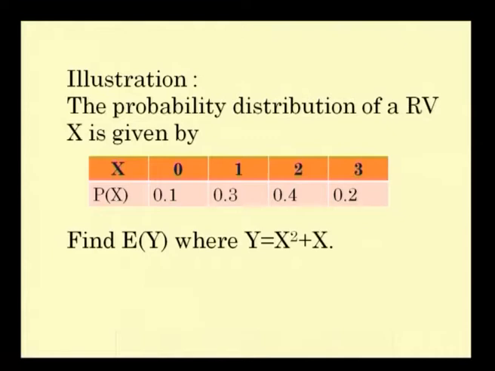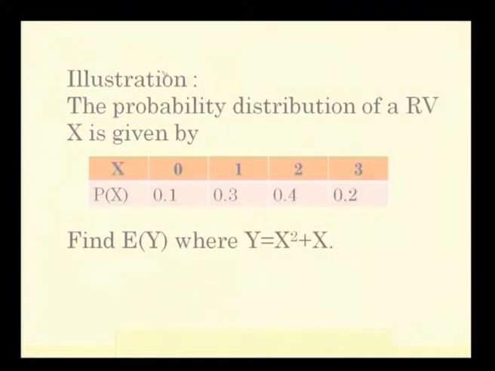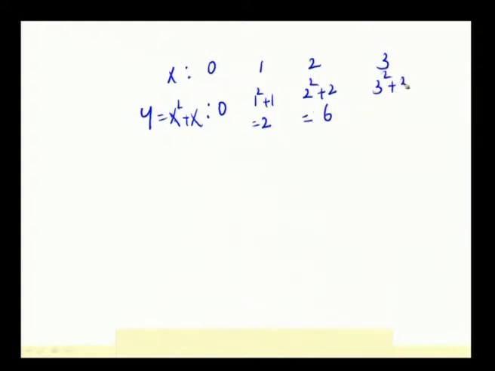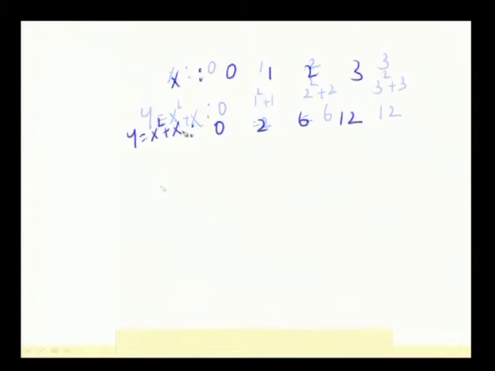Another way of finding the expectation of y is, you have x values as 0, 1, 2, 3, right. So, what is your y? Y is equal to x square plus x. This is 0 square plus 0, 1 square plus 1 which is 2, 2 square plus 2, 4 plus 2 is 6, 3 square plus 3 is 9 plus 3, 12. I am substituting x values. So, y is equal to x square plus x has the values 0, 2, 6, 12, which is got by substituting x with the particular values.